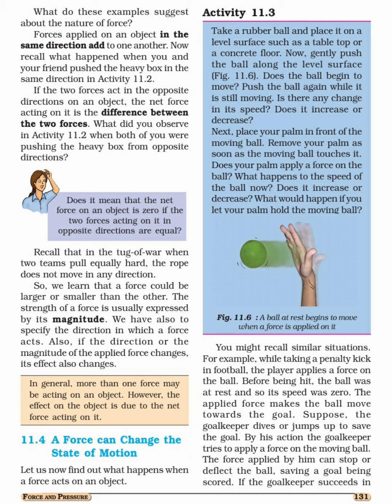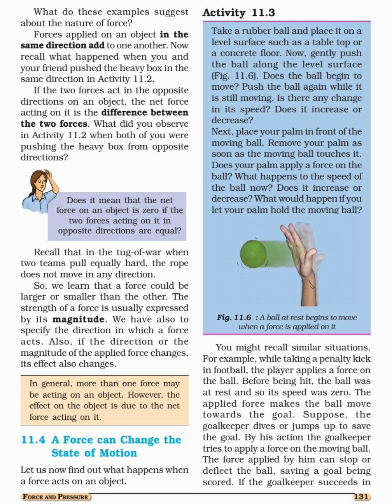Now see, Paheli has one question. The question is: does it mean that the net force on an object is zero if the two forces acting on it in opposite directions are equal? The answer is yes.